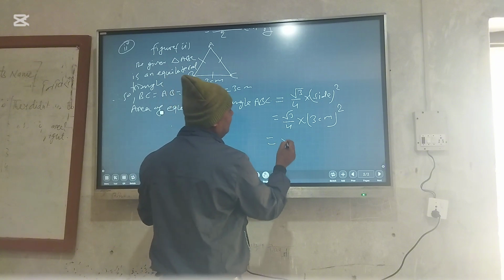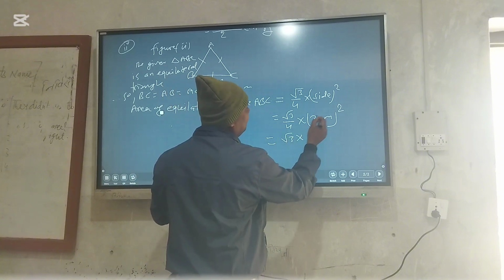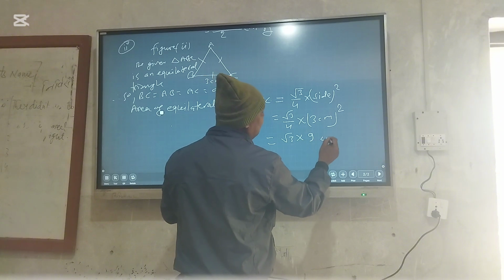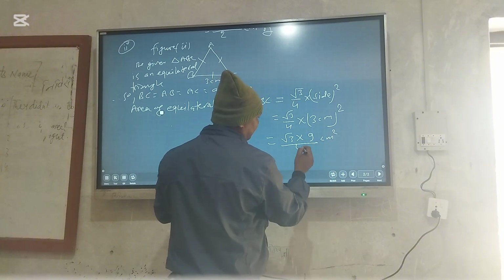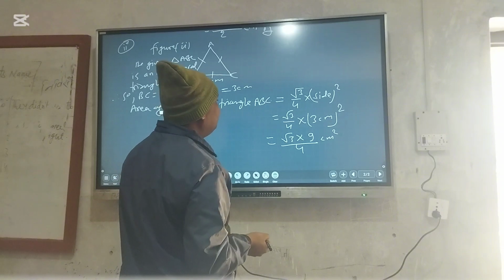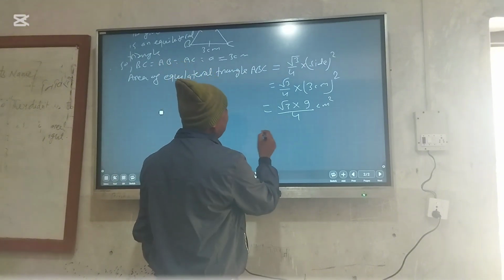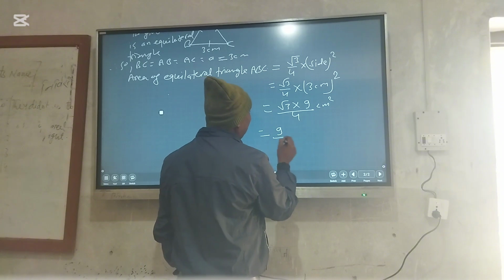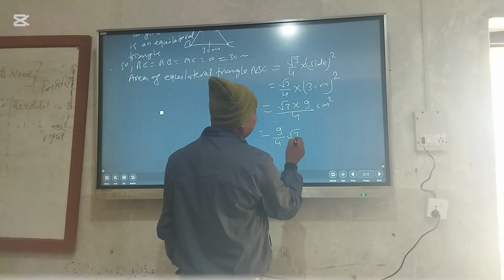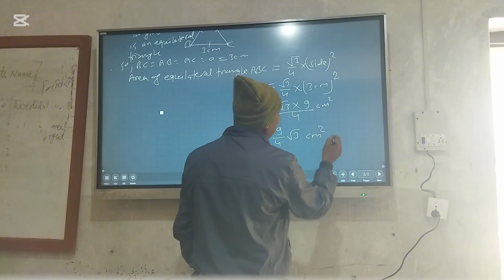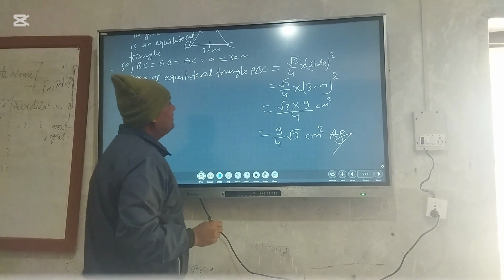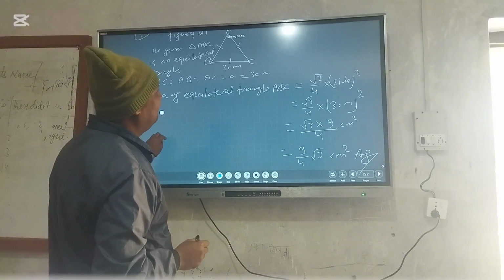Then root 3 multiplied by 3 square means 9 centimeter square by 4. There is no cancelling, so we write 9 by 4 root 3 centimeter square is the required area of the given triangle.